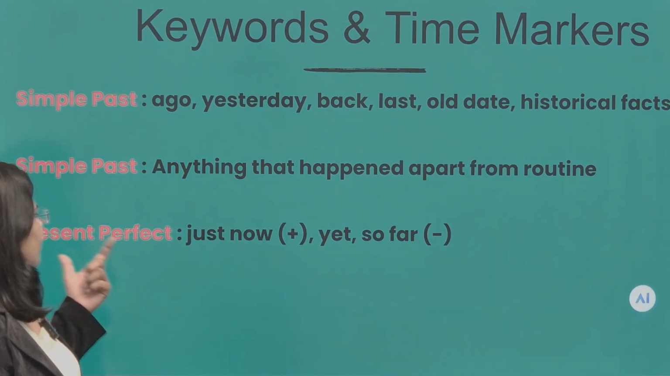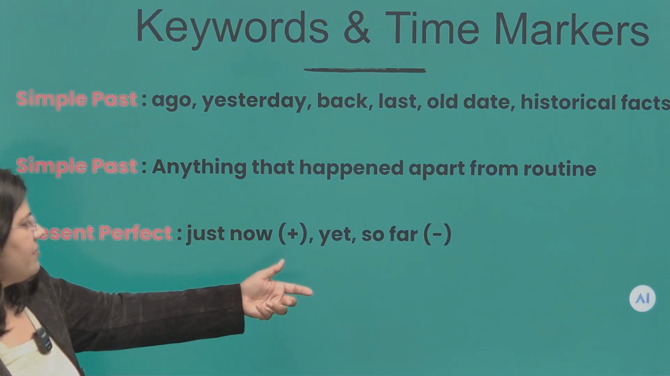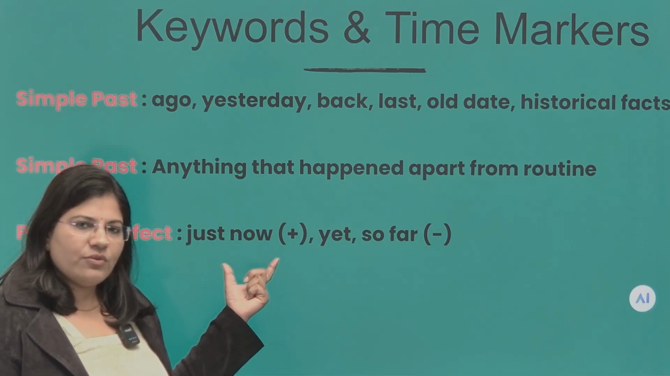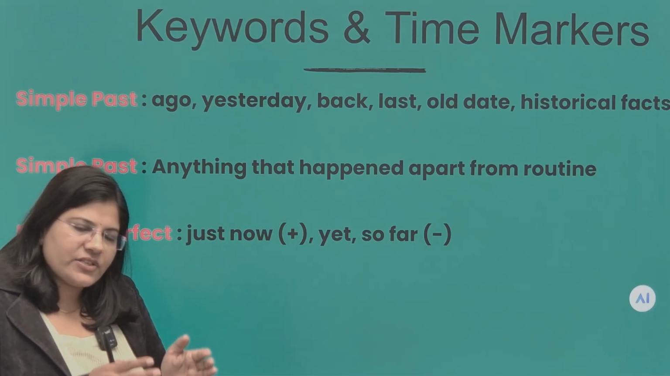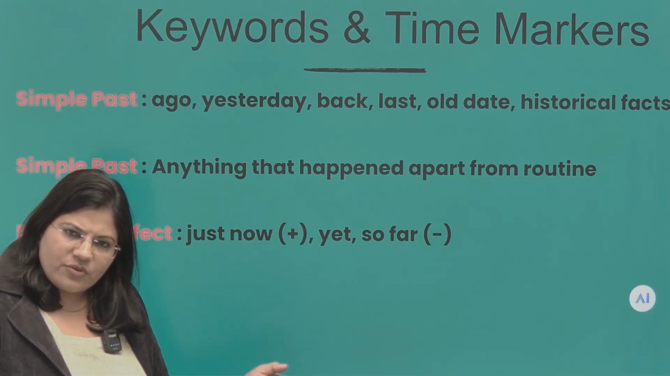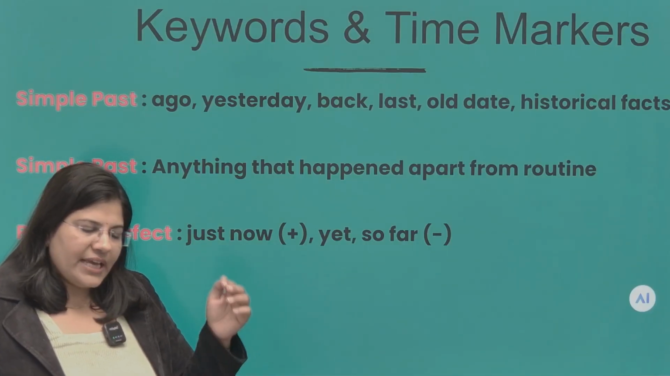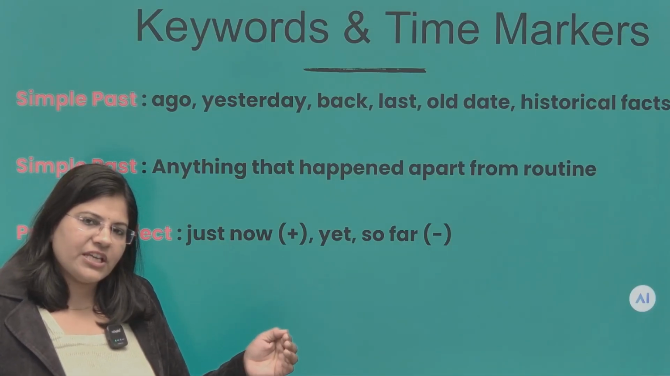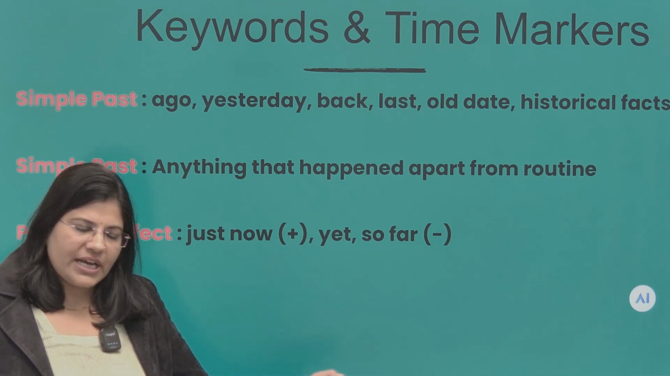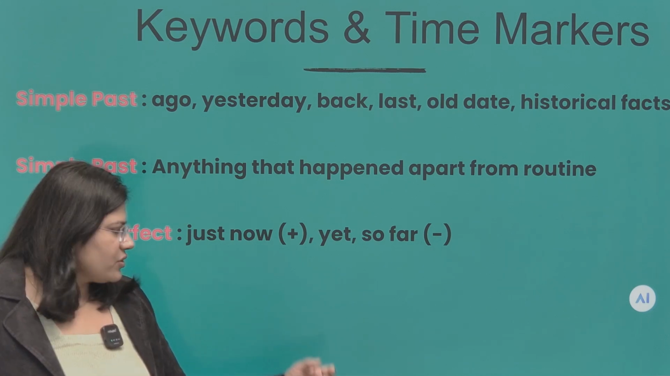When we talk about present perfect, we have time markers. The first one is just now. Activity has taken place just now. I have taken tea just now. We always use this keyword in positive sentences only. Action has taken place and we are speaking, I have done this right now. I have done my homework just now. So this is our just now.